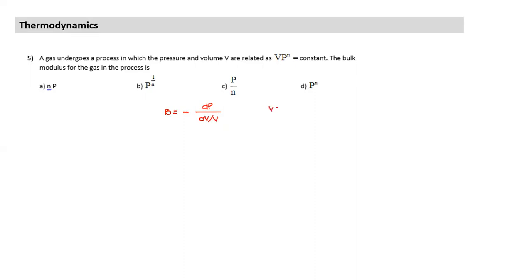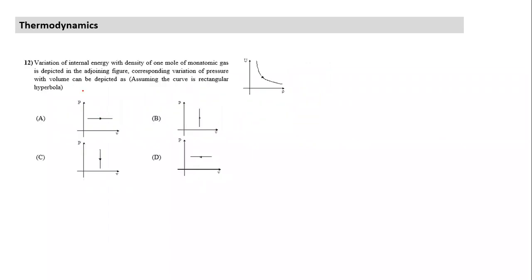How do I get it? I have this equation, and this is related to small changes. Whenever you have this equation, it can always be written like this, equal to constant. I think I mentioned it last time also, I'm doing it the second time. Next time I should not be required to do it. From here I can easily find dP by dV, substitute and solve. So whenever bulk modulus or any such questions are there, when equations are given, we can write them in differential form for small changes and easily get the relationship. We have done something similar last week. I just redid this part. Okay, next question.